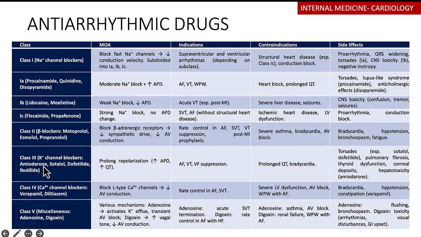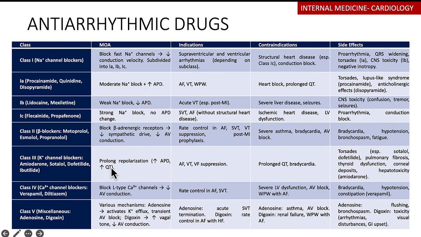Then our class 3, our potassium channel blockers, your amiodarone, very famous drug. This one here must be avoided in thyroid patients, because remember, amiodarone, IOD, to remind you that there's iodine in this. So it can cause hyperthyroidism, can also cause hypothyroidism. So often avoid amiodarone in liver disease, avoid amiodarone in lung disease because it can cause pulmonary fibrosis, and avoid it also in thyroid disease.